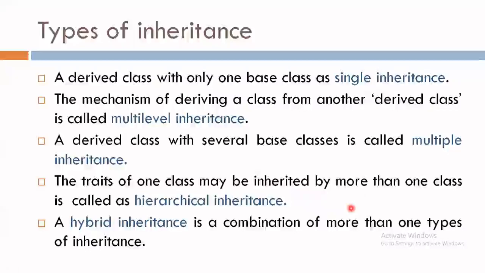The last one is hybrid inheritance. As the name says, hybrid means a combination of the other remaining types. That means a hybrid inheritance is a combination of more than one type of the other inheritances. So this is all about the simple description of the types of inheritance.